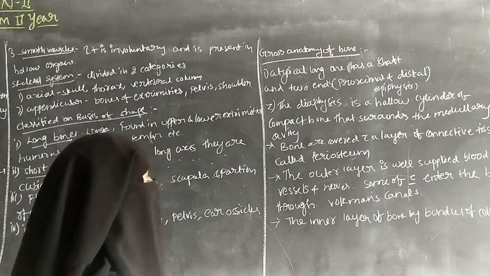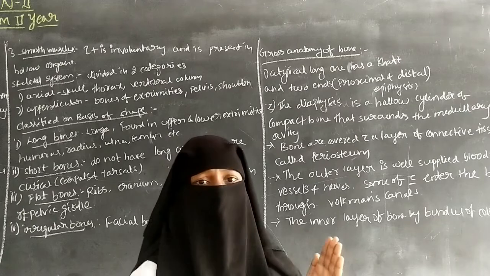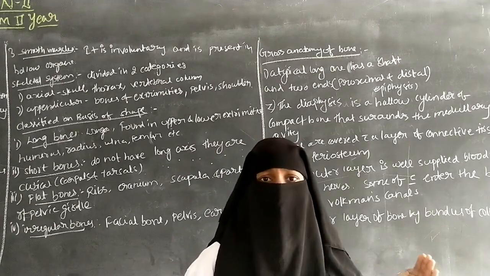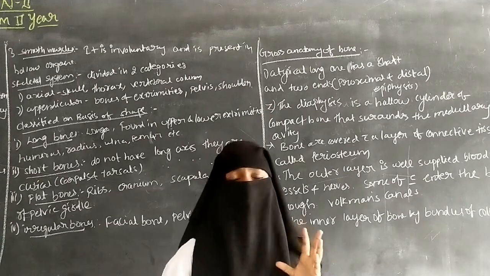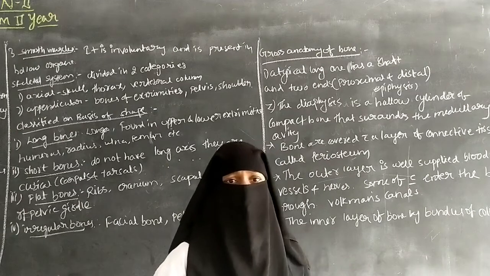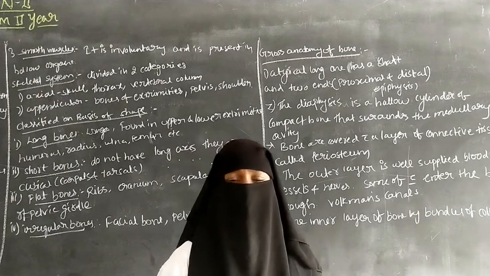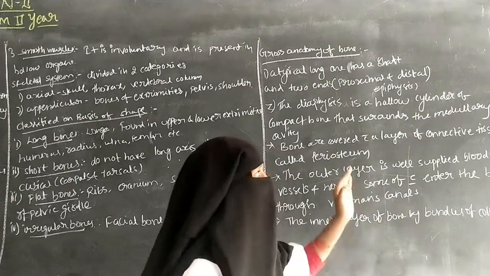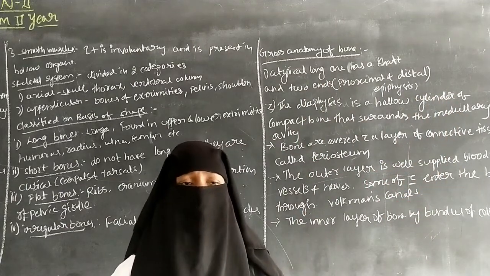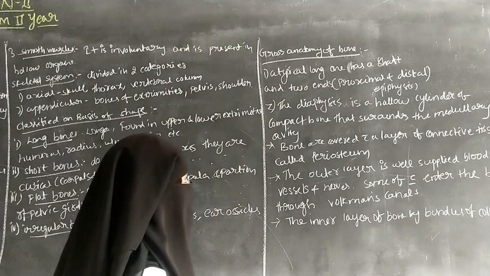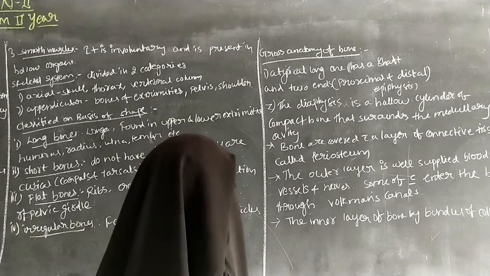Epiphysis. And a typical long bone has a shaft. The shaft is long and narrow. It is also called the diaphysis. Diaphysis and two ends. The two ends consist of the proximal and the distal. Proximal means the point of attachment and distal means away from the attachment. These are also called the epiphysis. Diaphysis and the epiphysis.